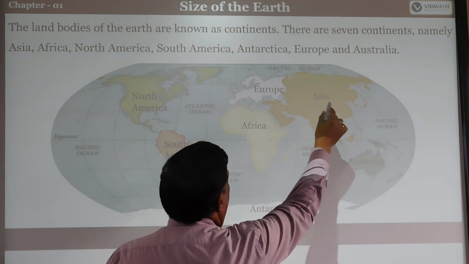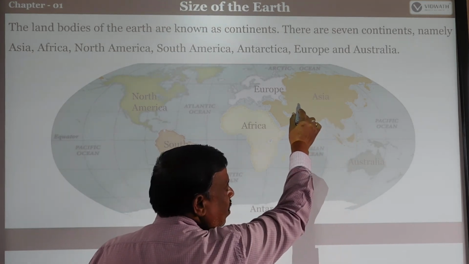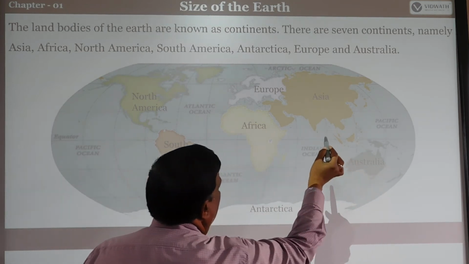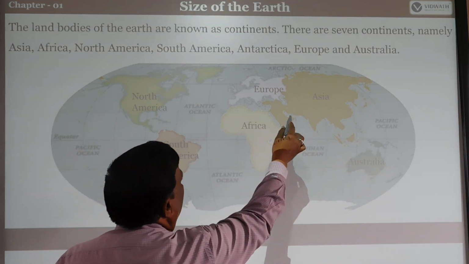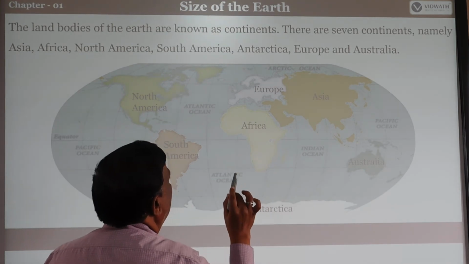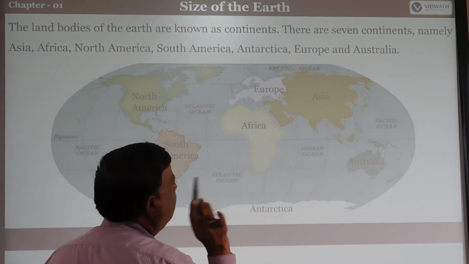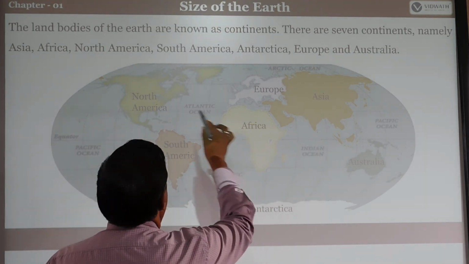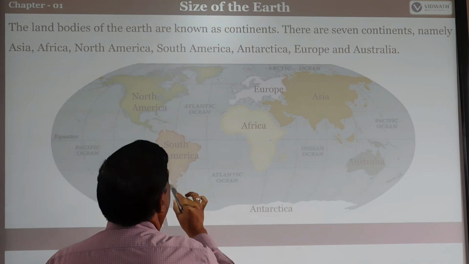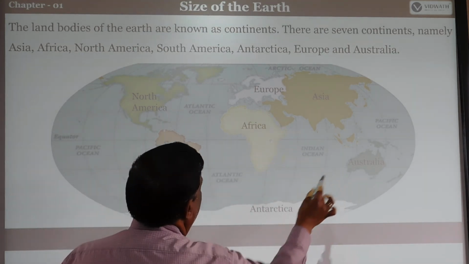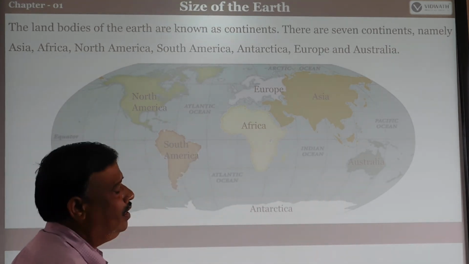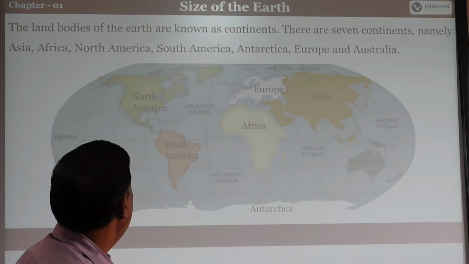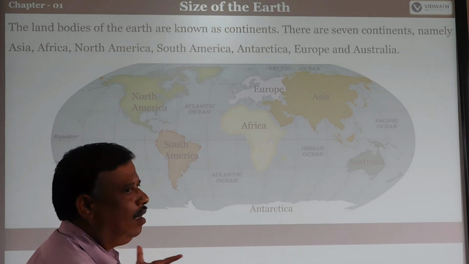Asia is the highest land continent, and last is Australia, then Antarctica. Asia is the largest and Antarctica among the lesser continents. Asia, Africa, North America, South America, Europe, Australia, and Antarctica: these are the 7 important continents on the Earth's surface.